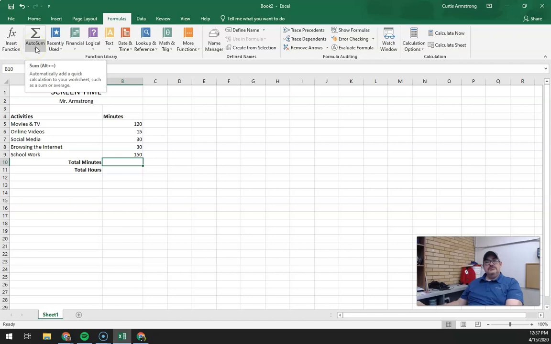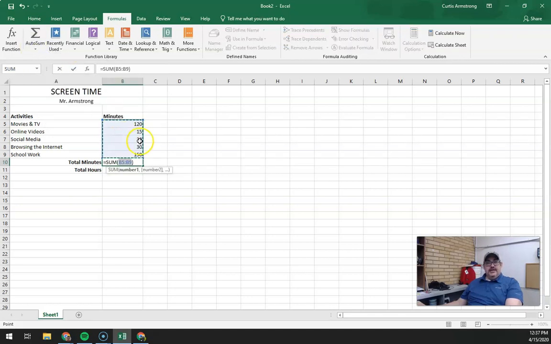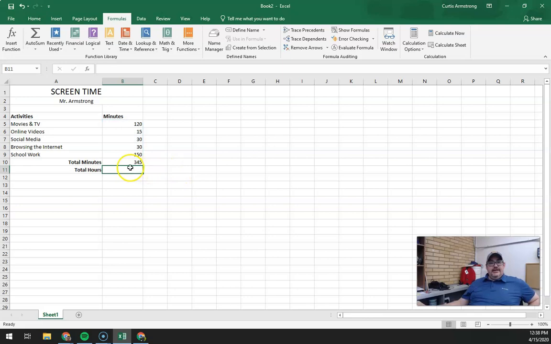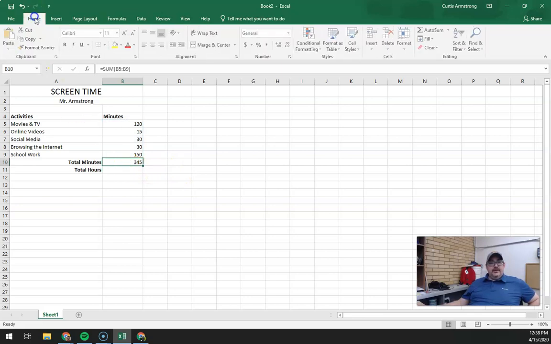Okay. What we're doing is we're just adding up the minutes. I'm going to go to the sum, and notice how it automatically detects. So for mine, since I have 5 categories, it's from B5 down to B9. Okay, B5 to B9 automatically adds it in. So I'm going to hit enter, and it gives me my number right there. I'm going to make it bold.